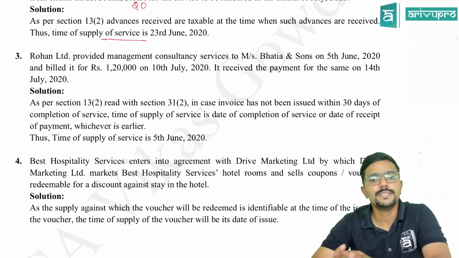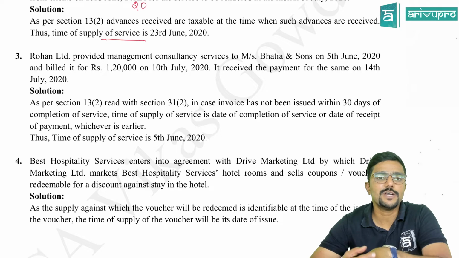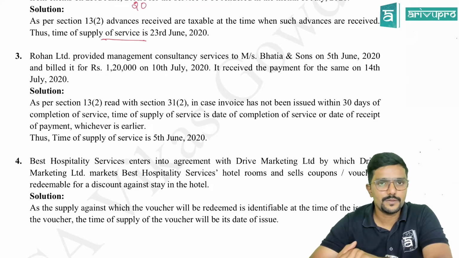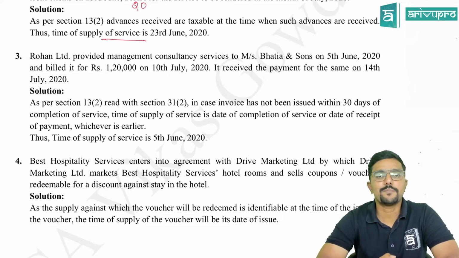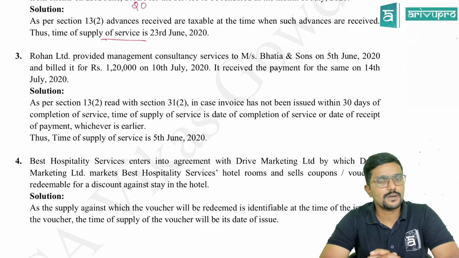Okay. It received the payment for the same on 14th July. So when invoice is not issued within the 30 days, within the due date, then what is the time of supply for forward charge? See, whenever reverse charge is not given, always it is forward charge. So time of supply would be the earlier of date of service or date of payment, whichever is earlier. So here it is 5th June.